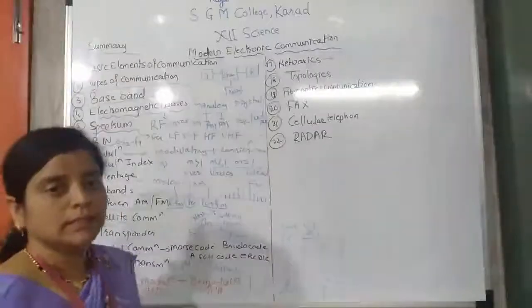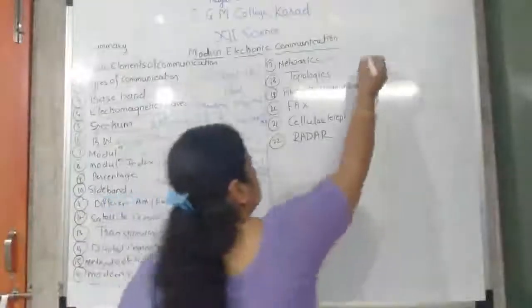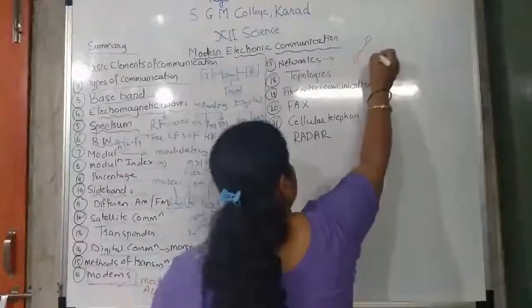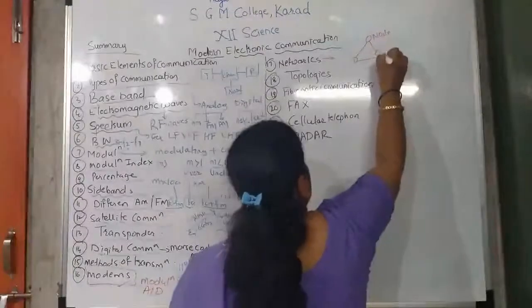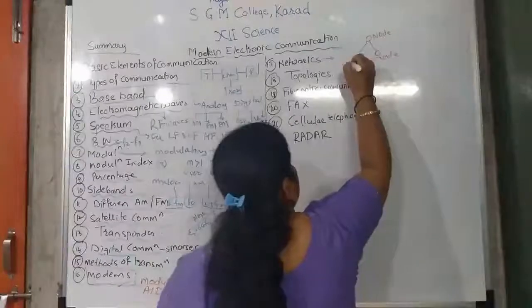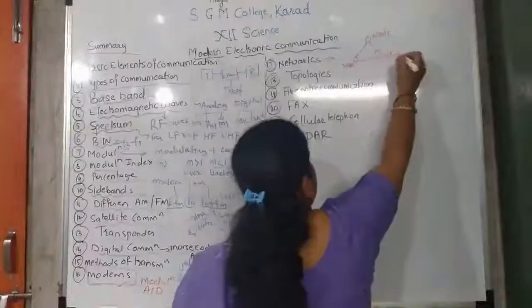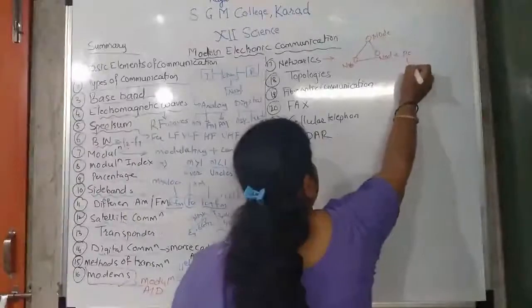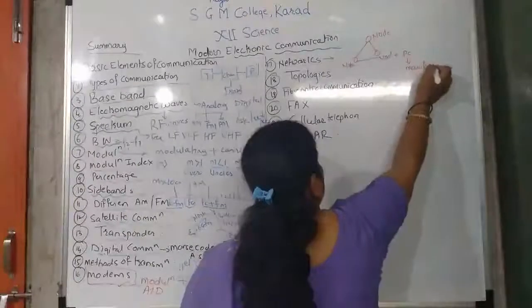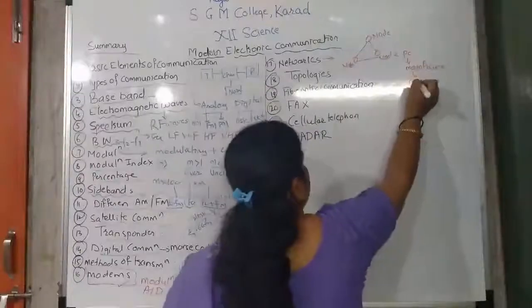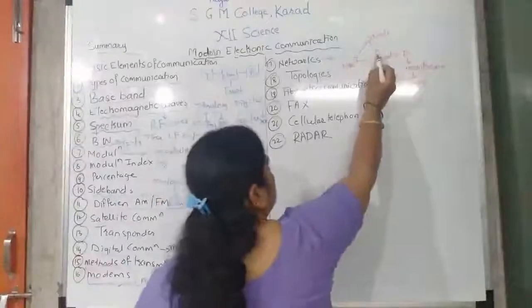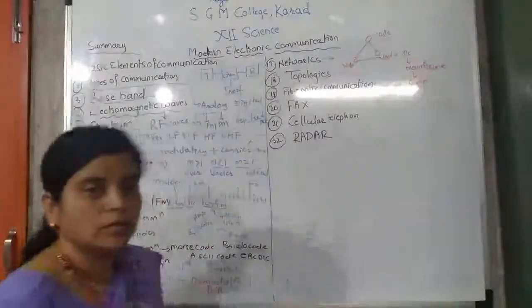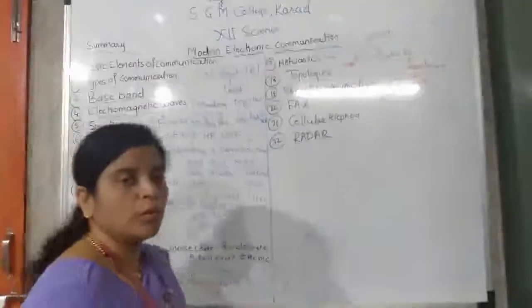What are networks? Any node. This is a node. This is also a node. This is also a node. A node is what? It is a PC. A PC is also called a mainframe or computer. So a connection or link between two or more nodes, two or more nodes, is called a network.